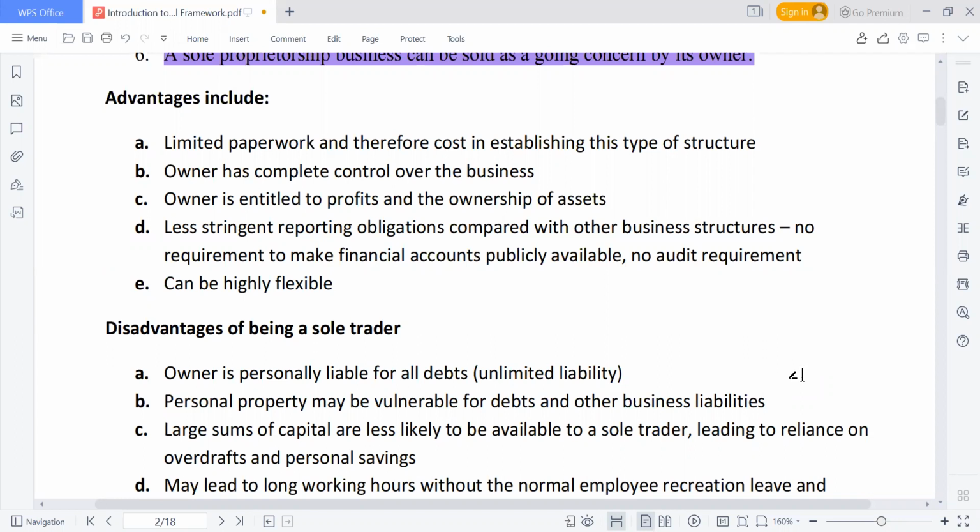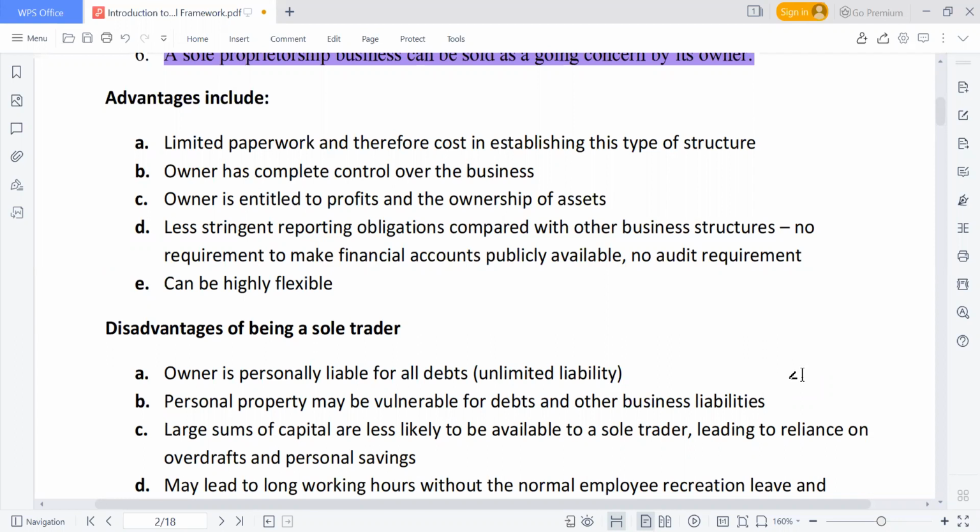For example, if you want to register your business name with the Corporate Affairs Commission, it is less expensive than a corporation or other business forms, and the information required is less compared to other forms of business organization.